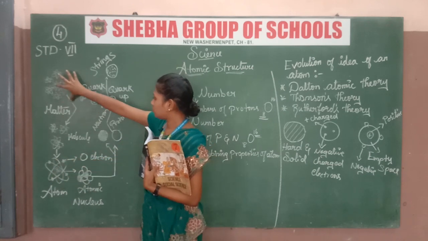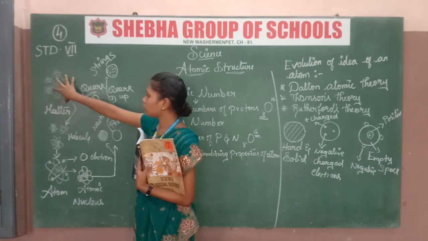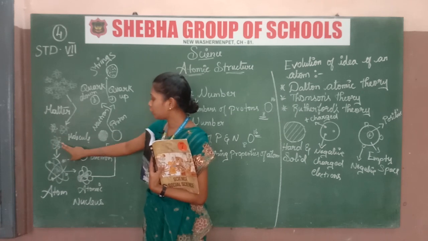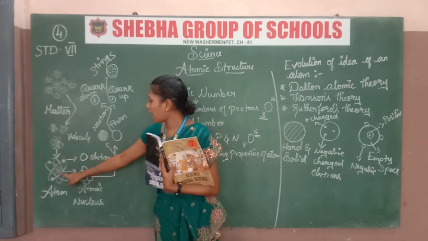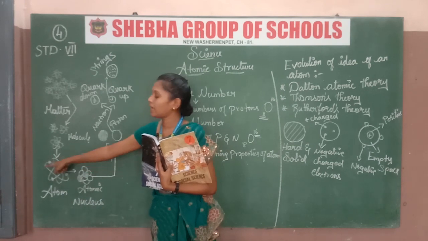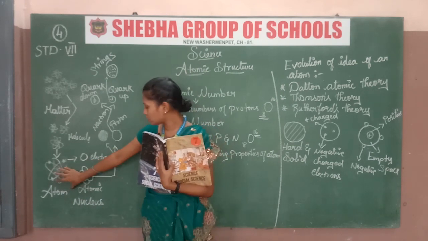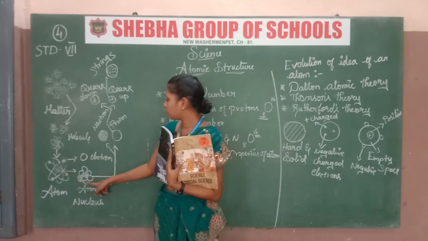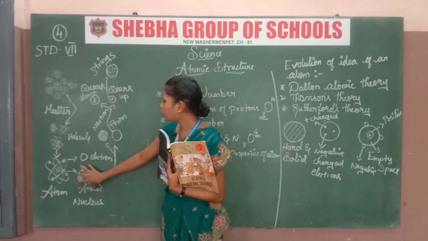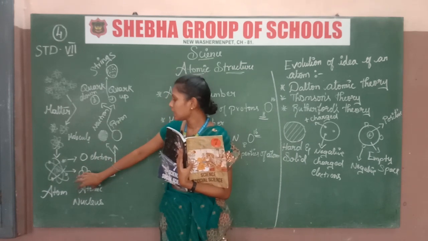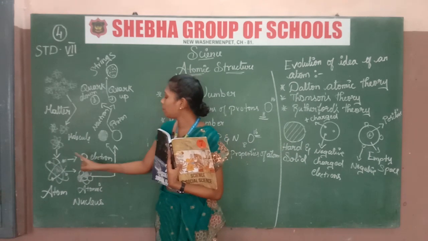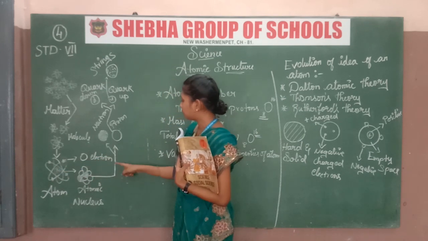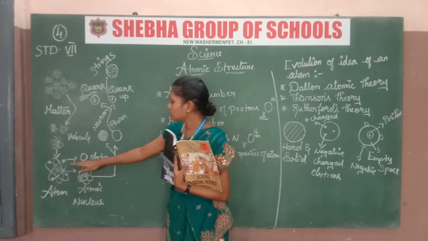So when some molecules are together, that is matter, and in that, more than one atom bonded or combining together is a molecule, and in that, the atom contains an atomic nucleus and electrons. These are the atom structure. In that I have drawn the atomic nucleus here. What is an atomic nucleus? Some protons and neutrons all together when formed, that is an atomic nucleus, which is present in the center of the atom structure. And I have also drawn an electron separately.